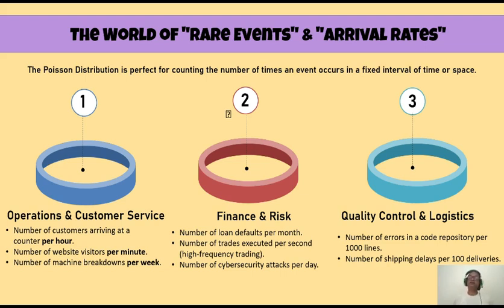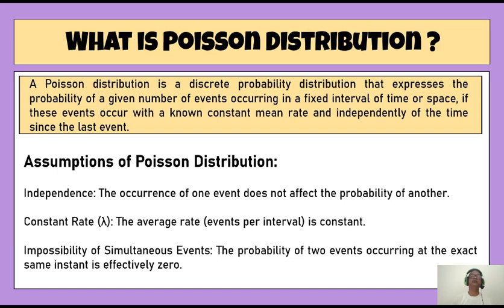Number of errors. So we have some examples from quality control and logistics. Number of errors in a code repository per 1000 lines. Very sophisticated code is written, so finding an error in 1000 lines is not very frequent. Number of shipping delays per 100 deliveries by a good transporting agency. There will be hardly any delay, since they generally keep up whatever promise they make. So these are some examples where you have rare events or arrival rates which are relatively less frequent than others. Such things can be modeled using the Poisson distribution.